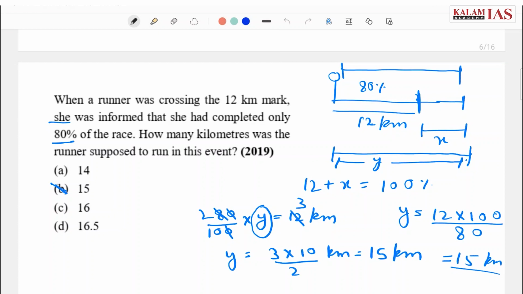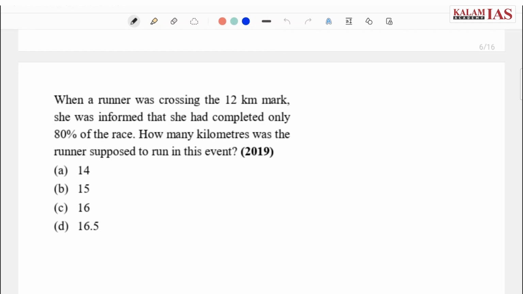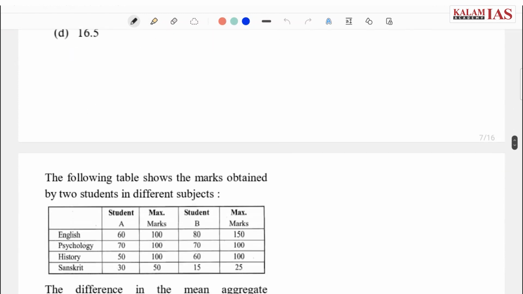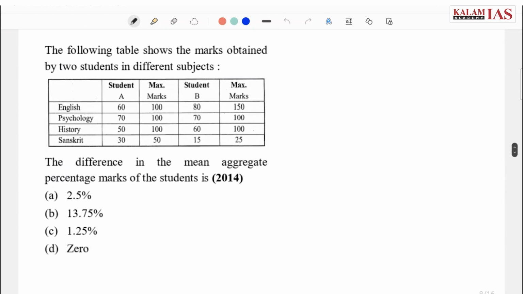I hope this was an easy question and the concept is clear. Let's now move on to the next question. I request all of you to again read the question, understand what it is trying to say, and attempt the question. You'll have 1 minute so that you can attempt yourself, and then we'll continue with this.